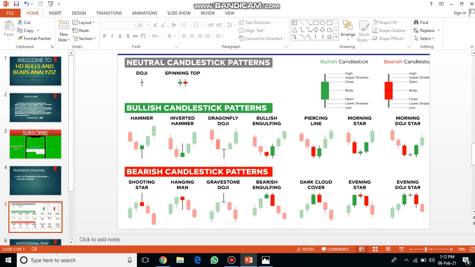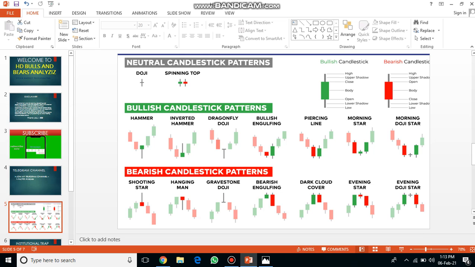Dragonfly doji. What do you mean by the term doji? Doji means only wicks will be there. Wicks will be more, body will not be there. That means open and close will be the same. So dragonfly doji means open and close will be at the top, with a long wick. Then bullish engulfing: after a long downtrend, this red candle is engulfed, swallowed by this green candle. That's why it's called bullish engulfing. And a piercing line: after a downtrend, after this red candle, a green candle is formed. You can call it a piercing line.